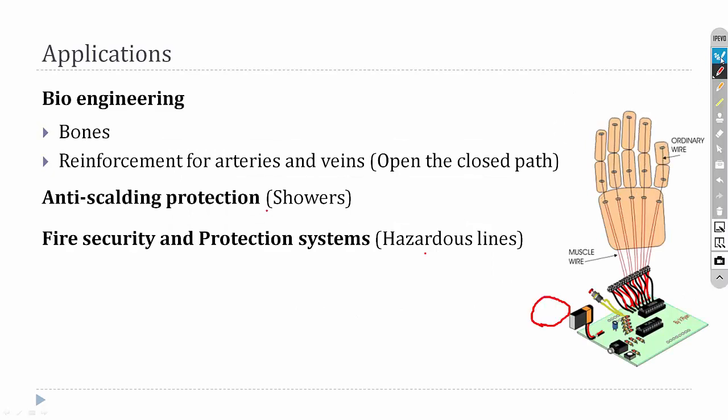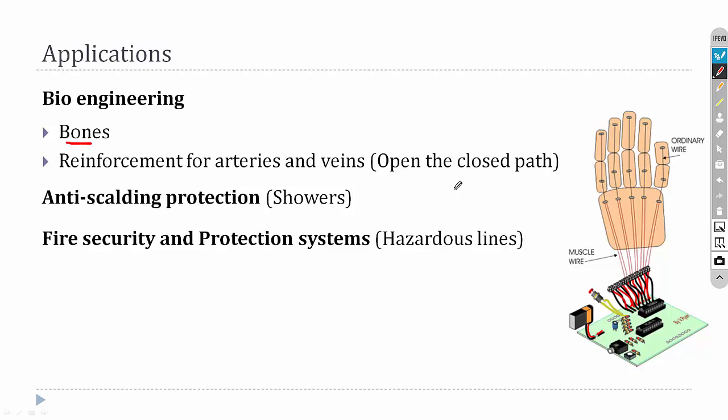Because of the shape memory effect, these shape memory alloys can be used as bones in bioengineering. They can also be used for reinforcement of arteries and veins. The second application is anti-scalding protection.